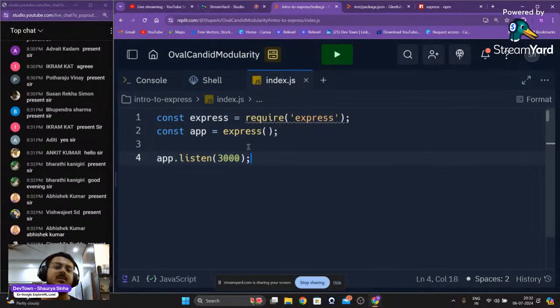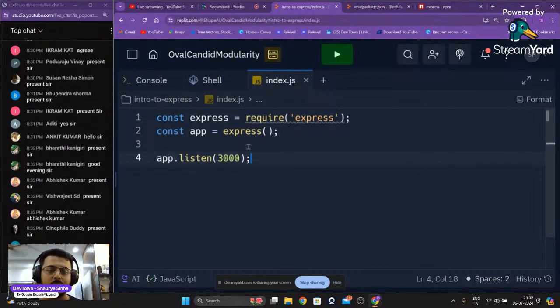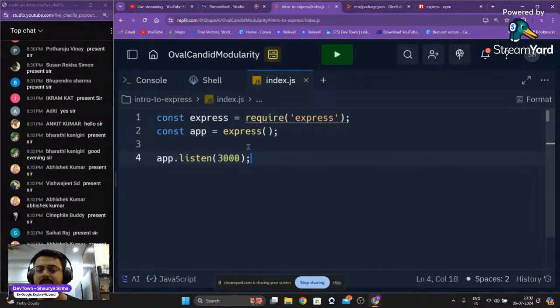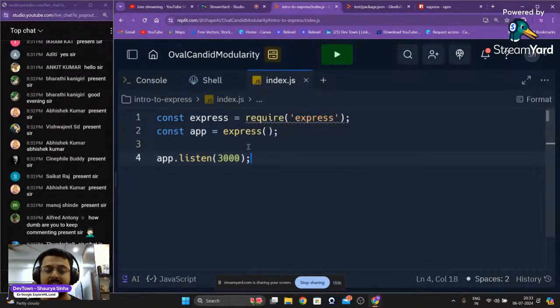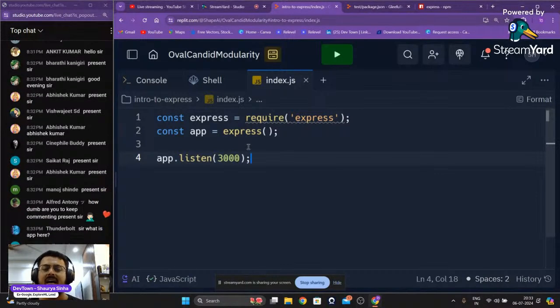Now, ports have numbers. There are multiple ports, like I've already said, in a computer, and each of these ports has a unique number that represents that particular port. Now, why can't we use any other number right over here? You can use other numbers as well, but you don't know which port is actually free and which port is still in use. Some ports like port 3000, port 5000, port 8000, port 8080, port 5050, all these port numbers are usually free in every computer, so you can definitely use these port numbers. But I will suggest not to play around with port numbers a lot.